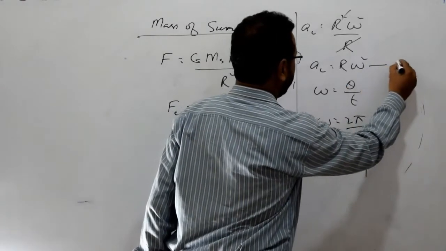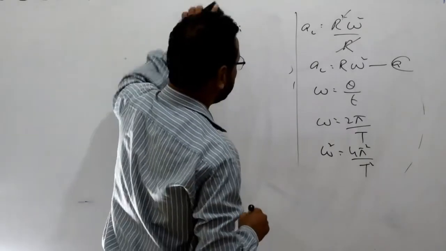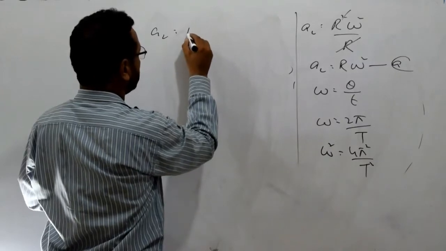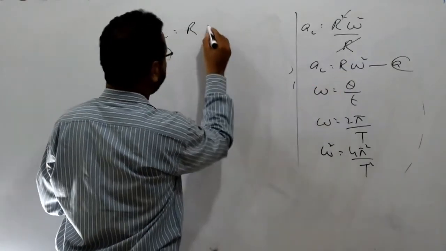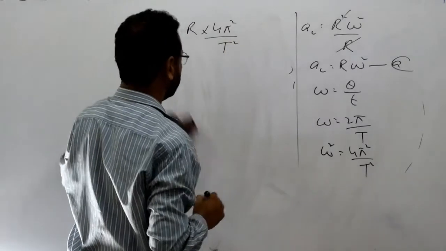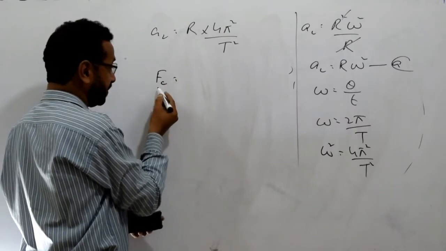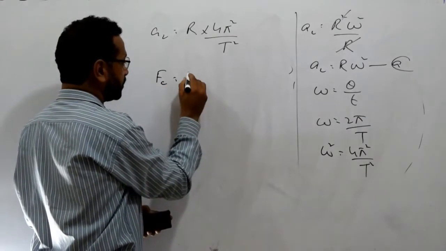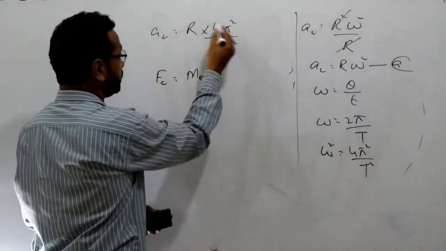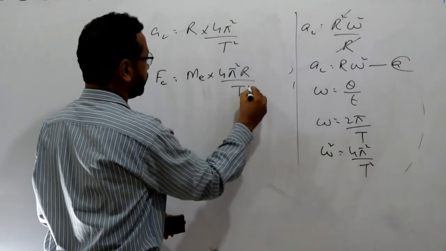Putting this in the equation, what will be there? Look at this. Centripetal acceleration is equal to r omega square, and omega square is being replaced by 4 pi square over T square. So when we put the values, centripetal acceleration is equal to 4 pi square r over T square.